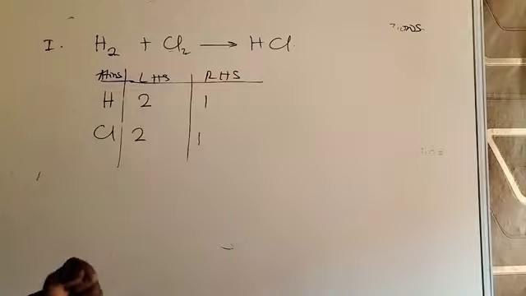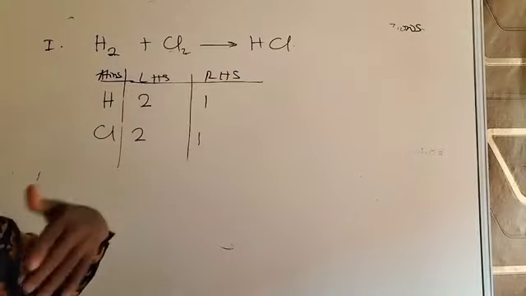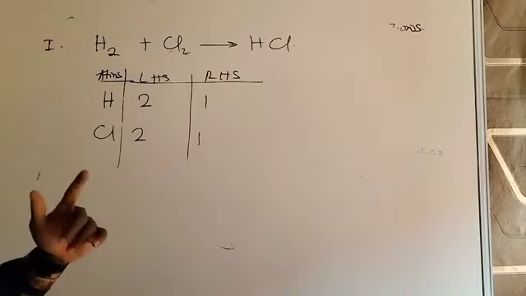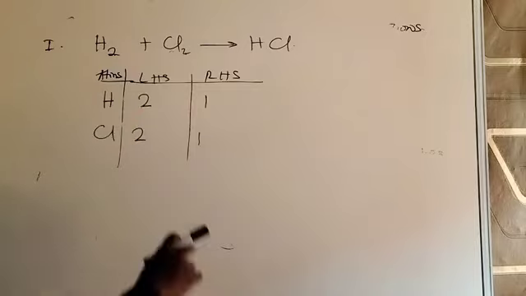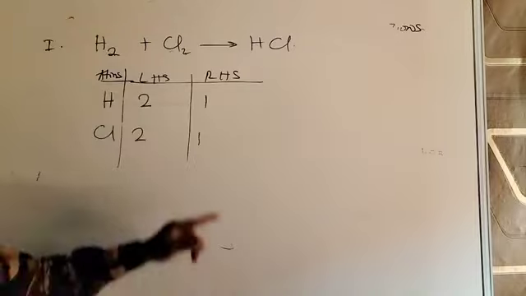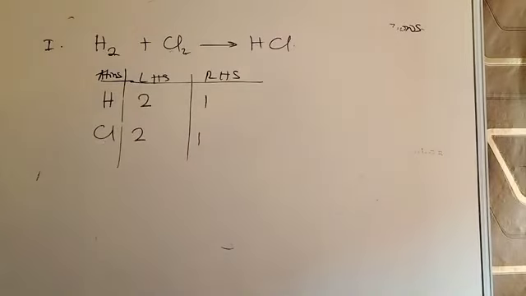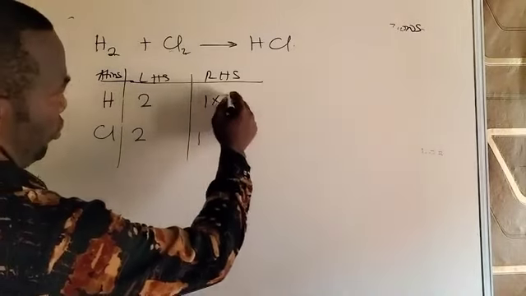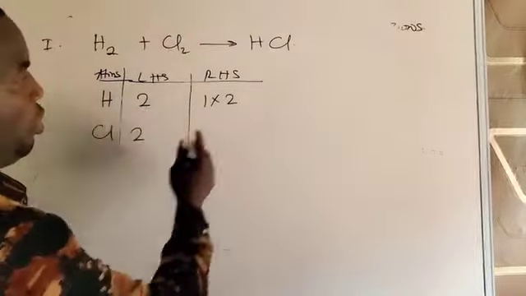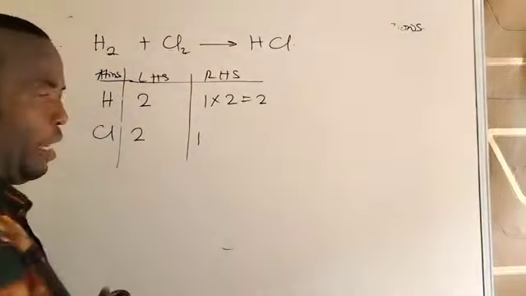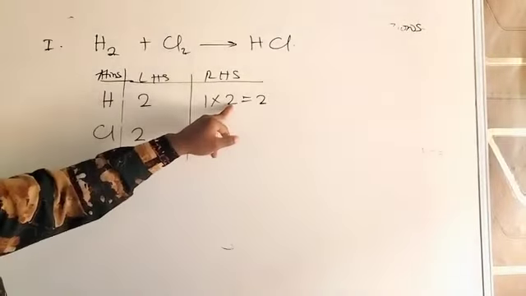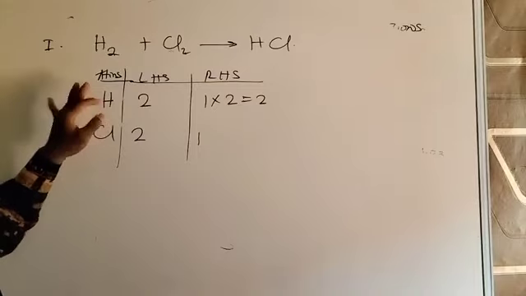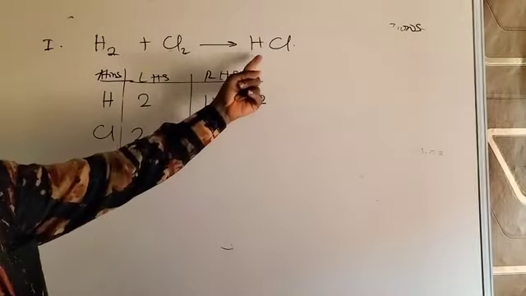Find the number counting from 2 upwards, 2, 3, any positive integer, that you multiply the smaller value by to give the bigger value. The bigger value here is 2. So the number that can multiply 1 to give us 2 is 2. So multiply this by 2, it gives you 2. Now when you have done that, the element that increases its number is hydrogen, on the right hand side, that's the product side.